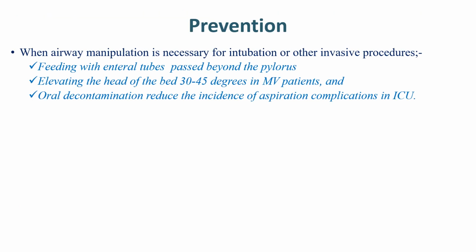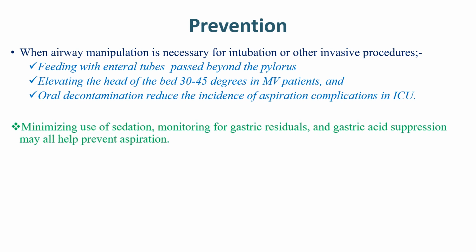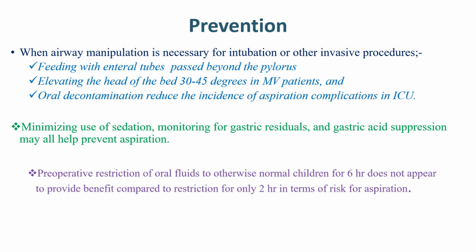Regarding prevention, we should always try to prevent aspiration of gastric content as much as possible. When airway manipulation is necessary for intubation or other invasive procedures, feeding with enteral tubes passed beyond the pylorus is always mandatory. Elevating the head of the bed 30 to 45 degrees in mechanically ventilated patients and oral decontamination reduce the incidence of aspiration in ICU patients. Minimizing the use of sedation, monitoring for gastric residuals, and gastric acid suppression will all help prevent aspiration.